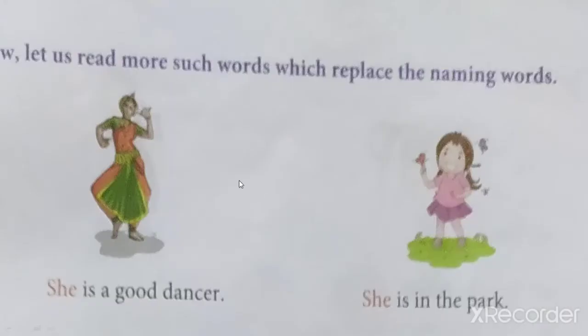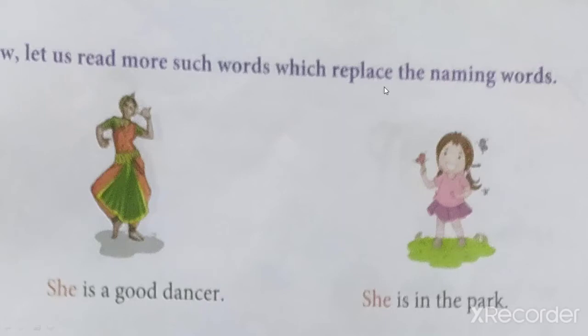Understood? Yes. Now let us read more such words which replace the naming words. See. She is a good dancer. Now see the picture of the girl that is dancing. Okay. She is in the park. So here she is used. S-H-E, she. We are talking about this girl. So S-H-E, she. She is in the park.